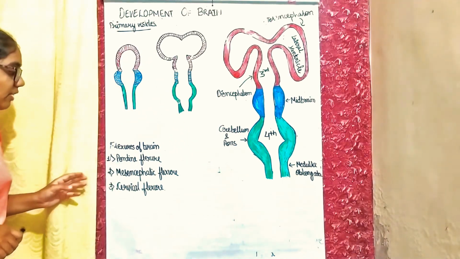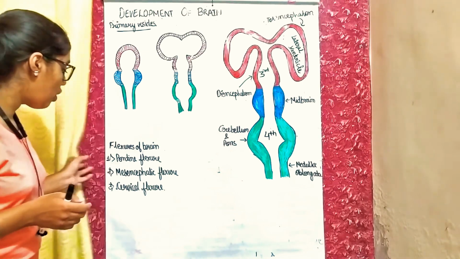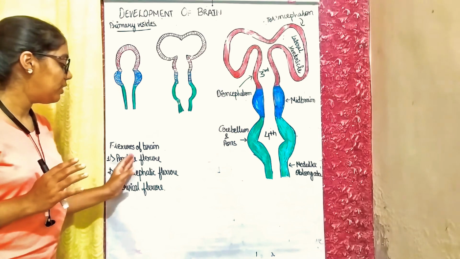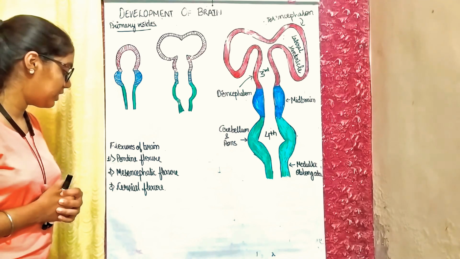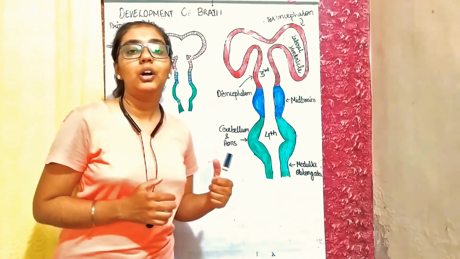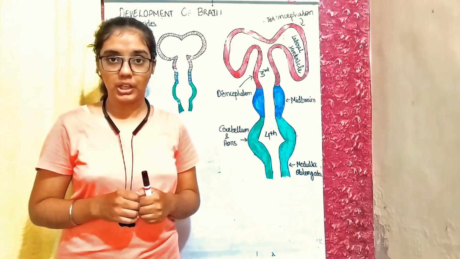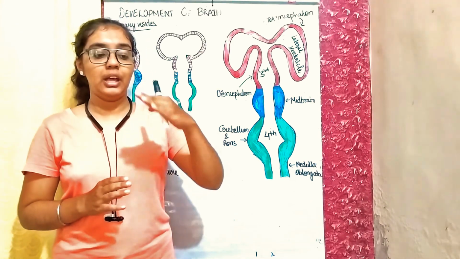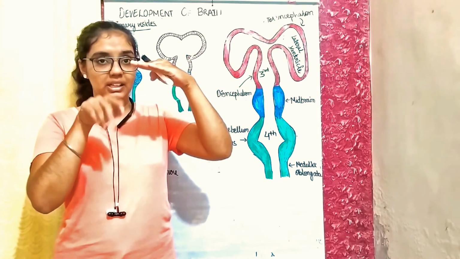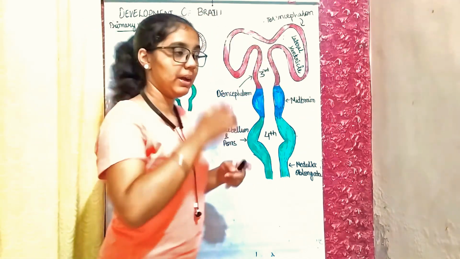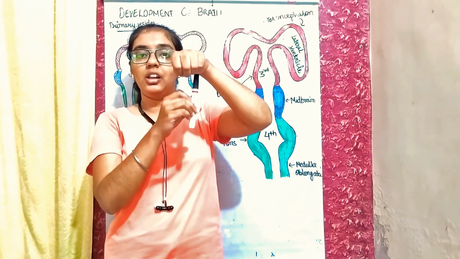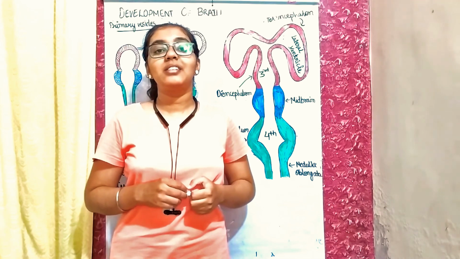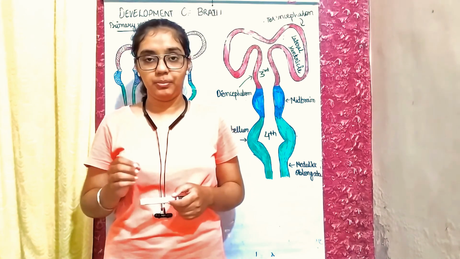Now, in the brain there are flexures present. These are like junctions. There are commonly three flexures in the brain. One is the pontine flexure, present in the pontine region. The second is the mesencephalic flexure, and the third is the cervical flexure. Among these three, the cervical flexure is very important, because at the cervical flexure the brain and spinal cord are arranged at 90 degrees, because our brain is like this and the spinal cord is straight. So if this is the brain and this is the spinal cord, then at the cervical flexure a 90-degree angle is formed between these two structures. So these are the basics about the development of the human brain.